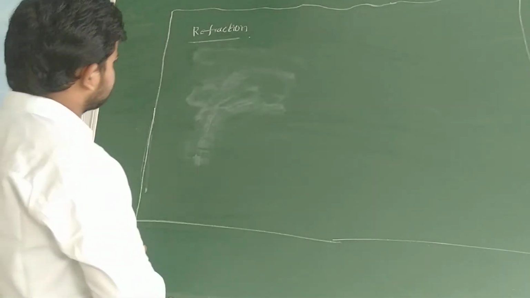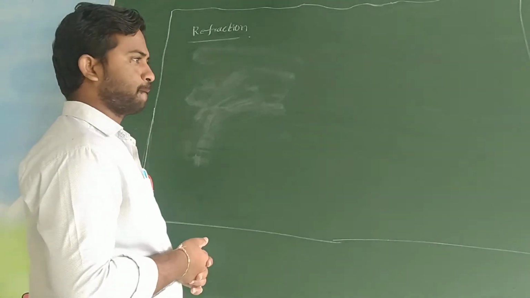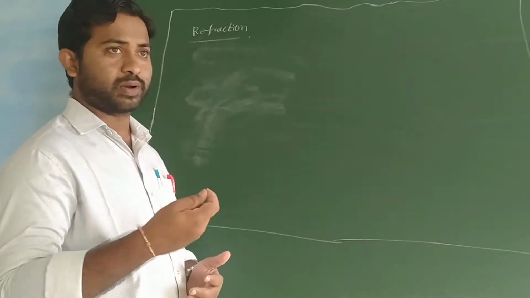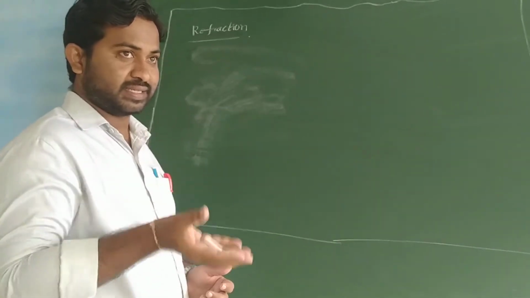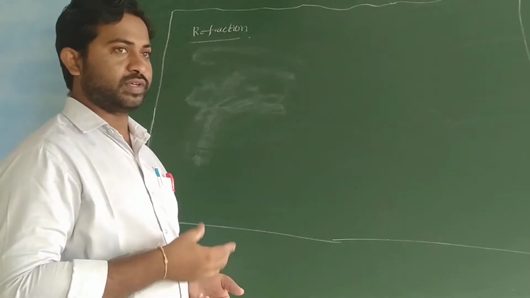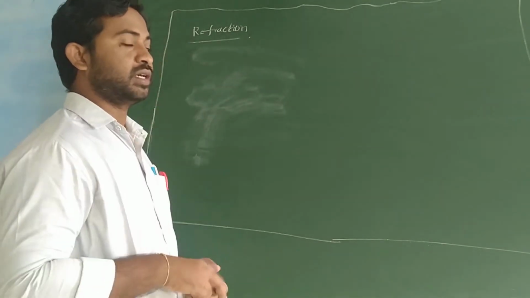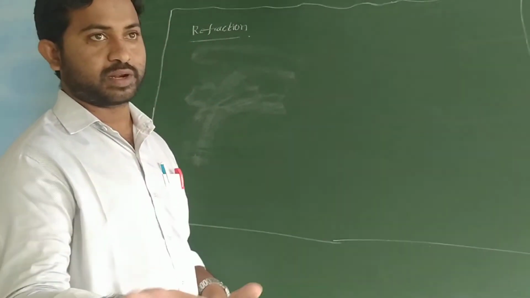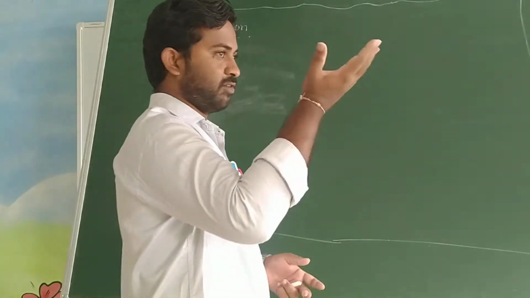Dear students, I will tell you two daily examples. You might have observed a pond or lake containing water. When we see that water from outside the pond or lake, you may observe that the water appears raised. Why? Because here two media occur, one is the air medium and the other is the water medium. Some of the light rays will be bending, then you can feel the water is rising.